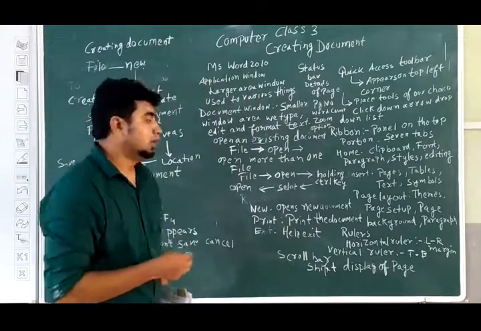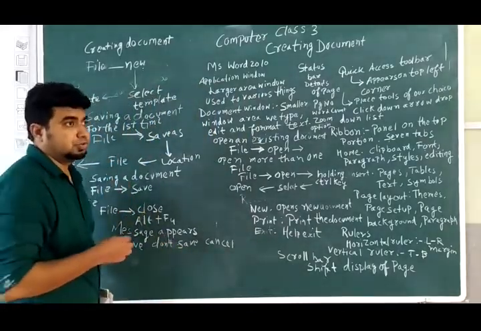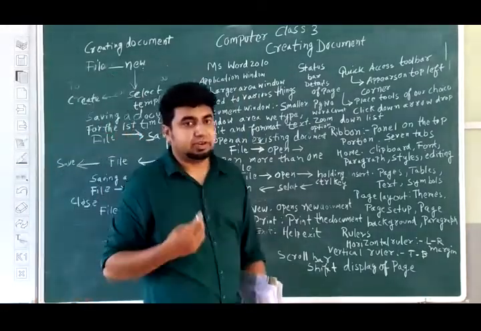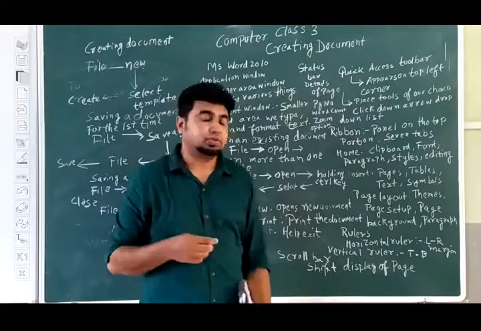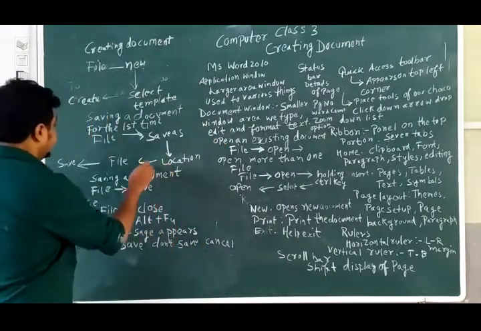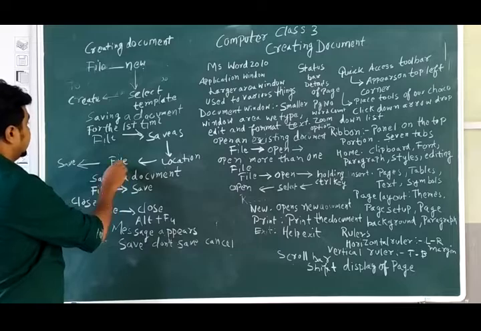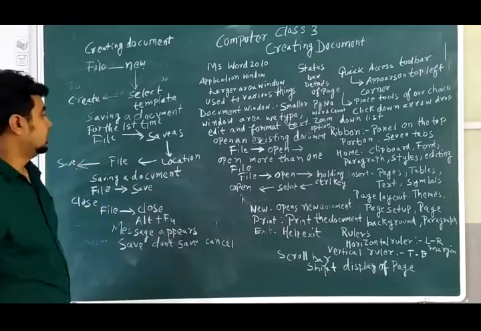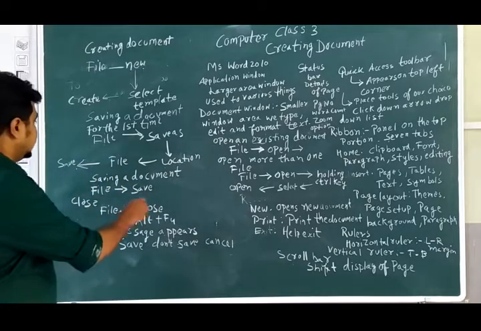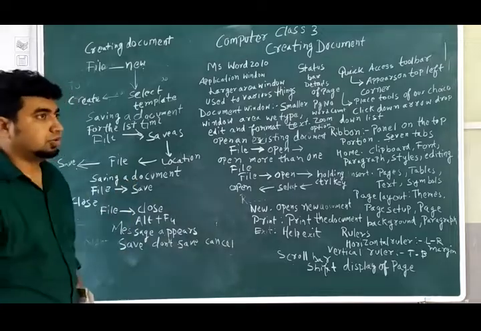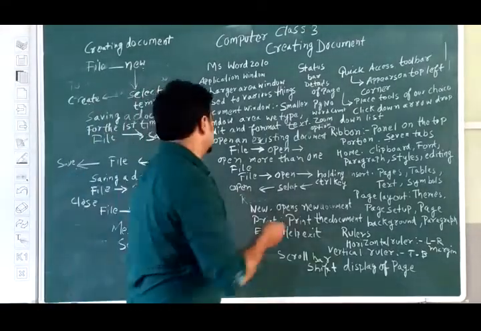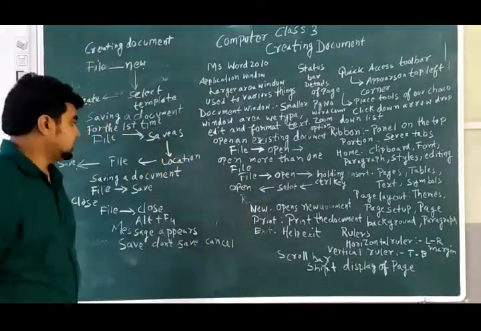Or in C drive you can save in my study folder. Then select the File option, then Save. Again, this is saving a document for the first time.